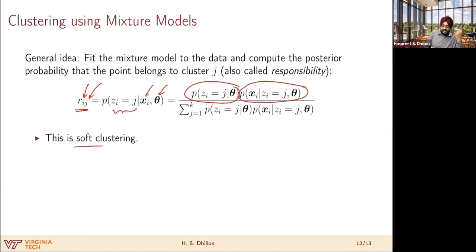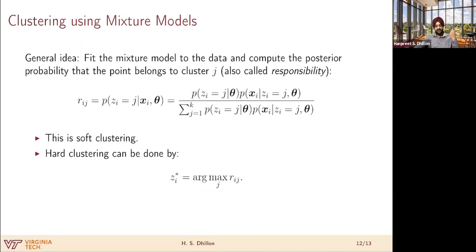So this is soft clustering in the sense that we haven't assigned each point to a specific Gaussian. We are doing soft, or probabilistic, clustering. We are saying that this point belongs to a specific Gaussian with a certain probability. We could also do hard clustering, or hard assignment, by saying that once you know these probabilities, we are going to assign each point to the Gaussian that is most likely, the one that corresponds to the highest probability term here. That is how we can do hard clustering using mixture models.